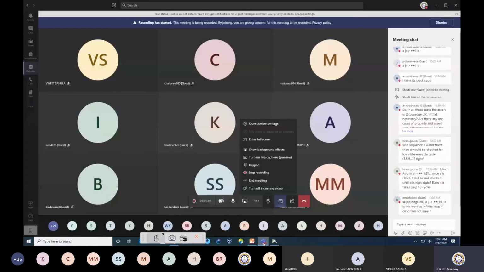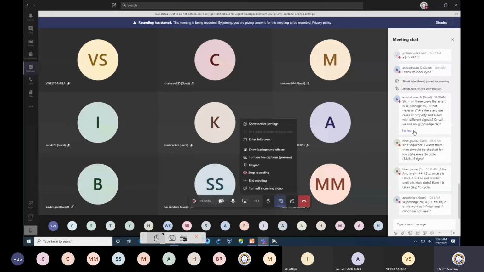Okay, I think there are a few questions. Sorry, I just realized it right now. I think Aniruddha is asking something: sir, in all 3 cases, the assert is at the posedge of the clock. Is that necessary? Are there any use cases of property and assert with a different signal, or can we use no posedge? Aniruddha, I am not sure, I have probably not observed it right now. So which particular slide are you talking about? Can you mention it in the chat box so that I can go back to that particular slide?